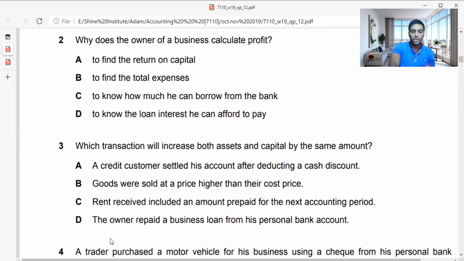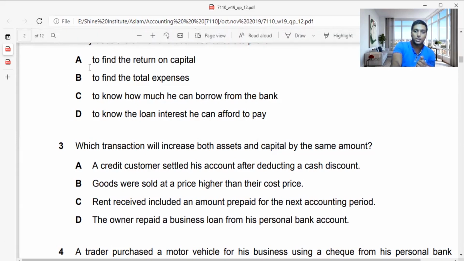If you see, the owner repaid a business loan from his personal bank account. So when he pays from his personal bank account, it's a capital. He has invested some sort of money to the business, so his capital increases. But it's a business loan, so liability decreases. Again, it's not related to assets, because when I pay a loan, cash is not going out of the business. He's paying from his own money. So when he pays from his own money, he's investing into the business. When he invests money into the business, what happens? Your capital will go up and your liability will decrease.